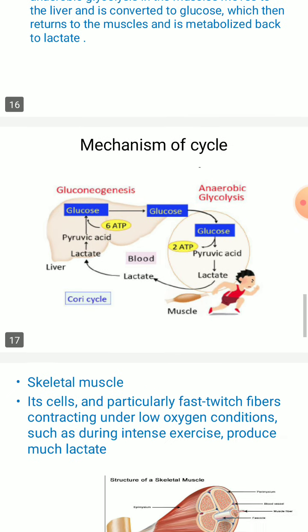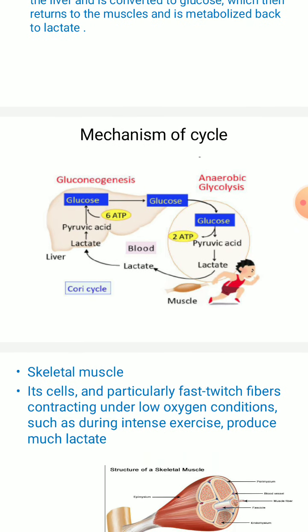So we can see here in this cycle gluconeogenesis and anaerobic glycolysis, how it is going to happen. We have already discussed so far the gluconeogenesis pathway as well as anaerobic glycolysis, that is nothing but conversion of pyruvate to lactate. So we can see in gluconeogenesis, you can see here liver, blood and muscles, lactate formation, then pyruvic acid.